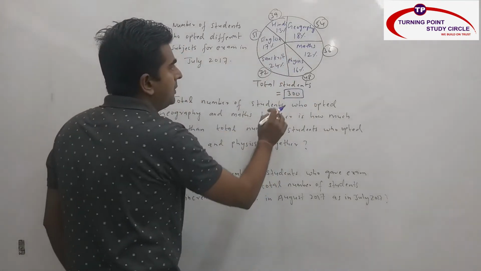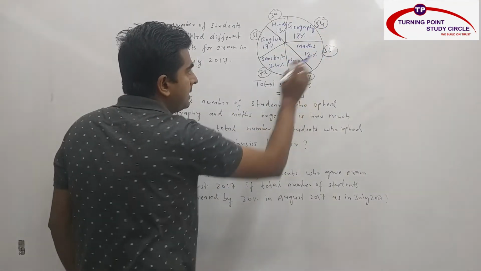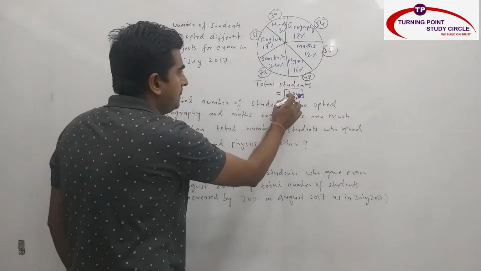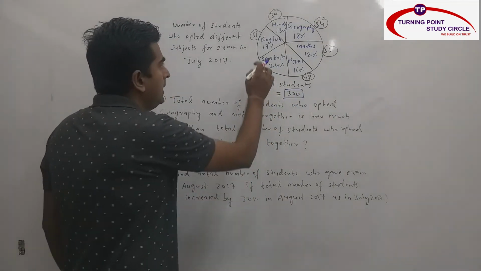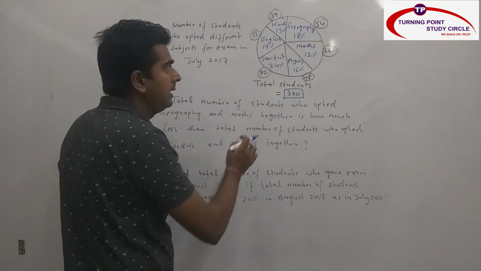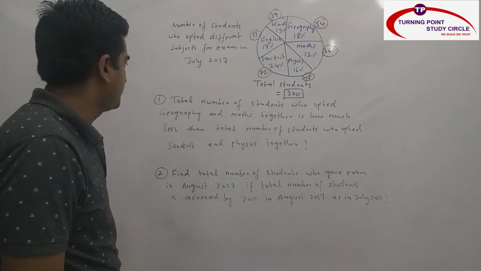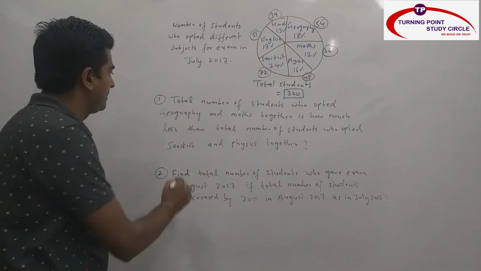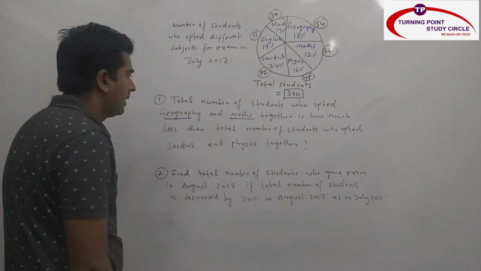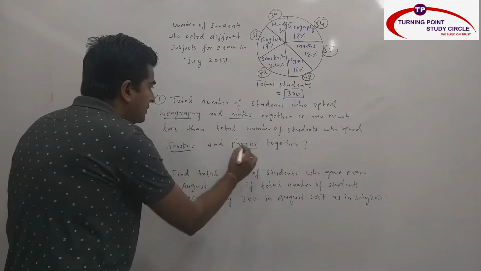So I just converted: 18% of 300 is 54, 12% of 300 is nothing but 36, 16% of 300 is 48, 24% of 300 is 72, 17% of 300 is 51, and 13% of 300 is nothing but 39. Now we will see the first question here. Total number of students who opted geography and maths together is how much less than total number of students who opted Sanskrit and physics together.